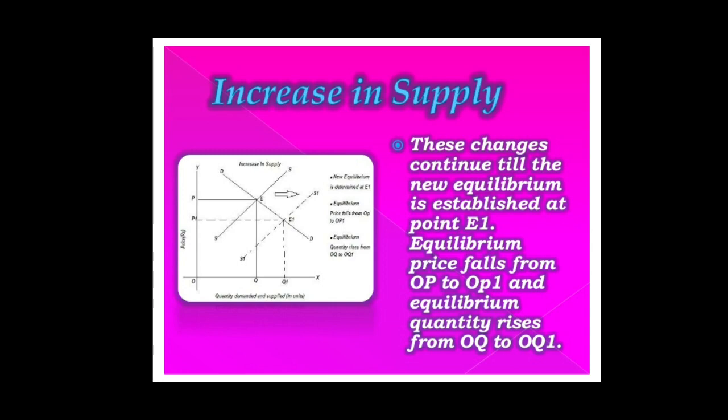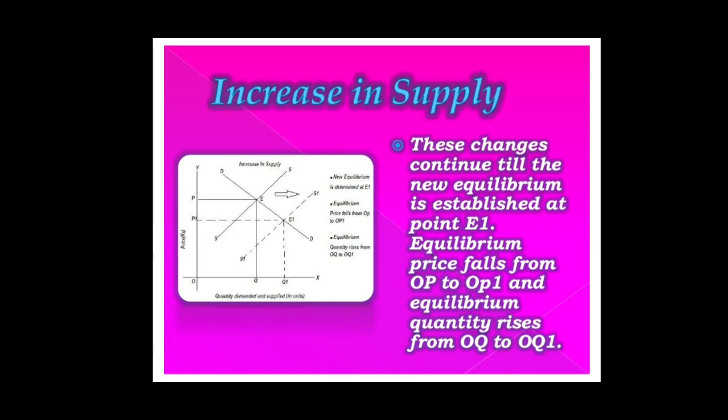Here in this figure, the original equilibrium is established at point E when demand curve DD and supply curve SS intersect each other. The equilibrium price is OP and equilibrium quantity is OQ.